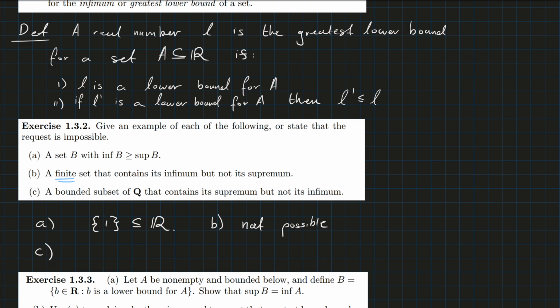Then for C, a bounded subset of Q that contains its supremum but not its infimum. It attains its maximum but doesn't attain its infimum. Well, this is not too hard. You can think of an interval of rational numbers. Not really an interval, but a bounded set.